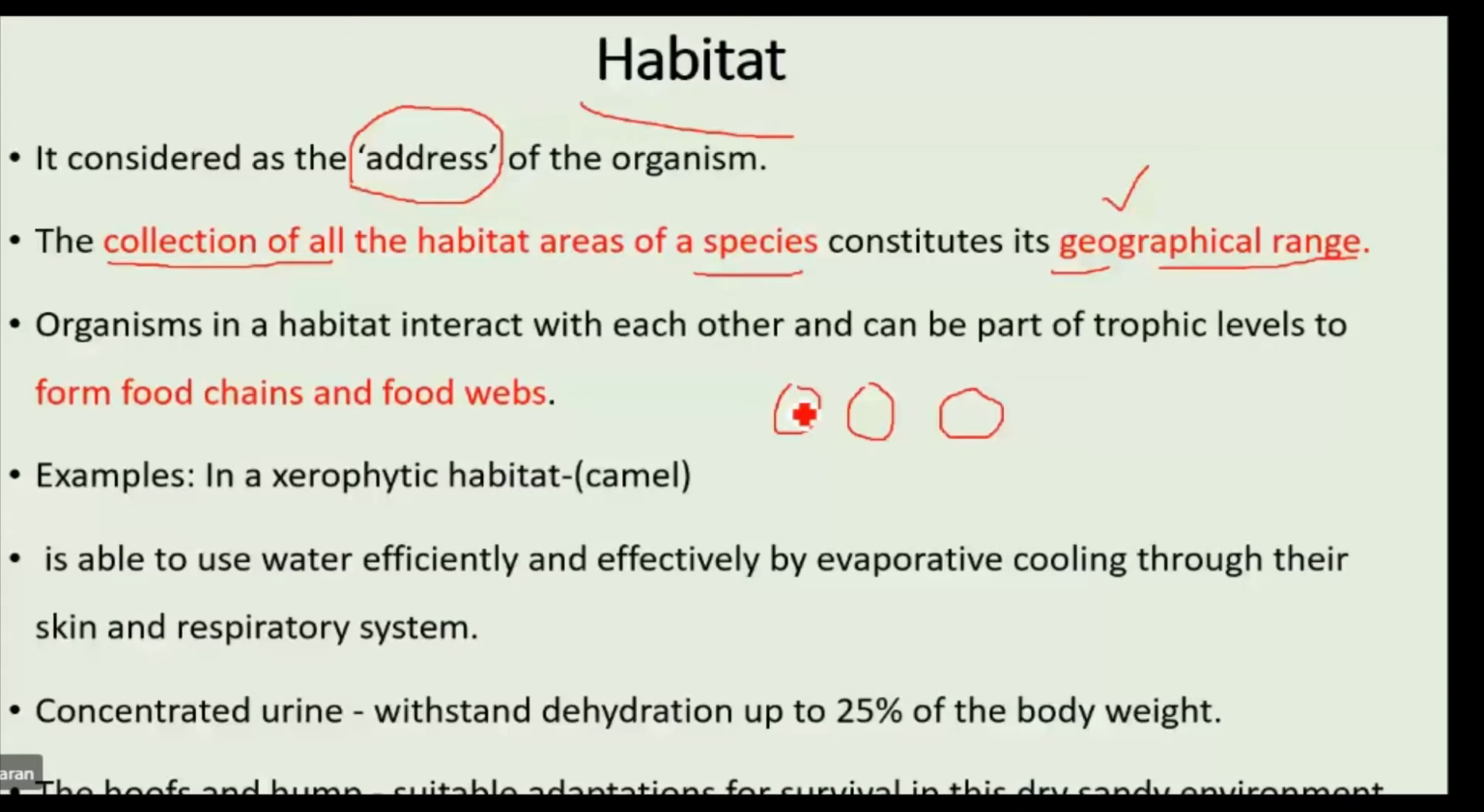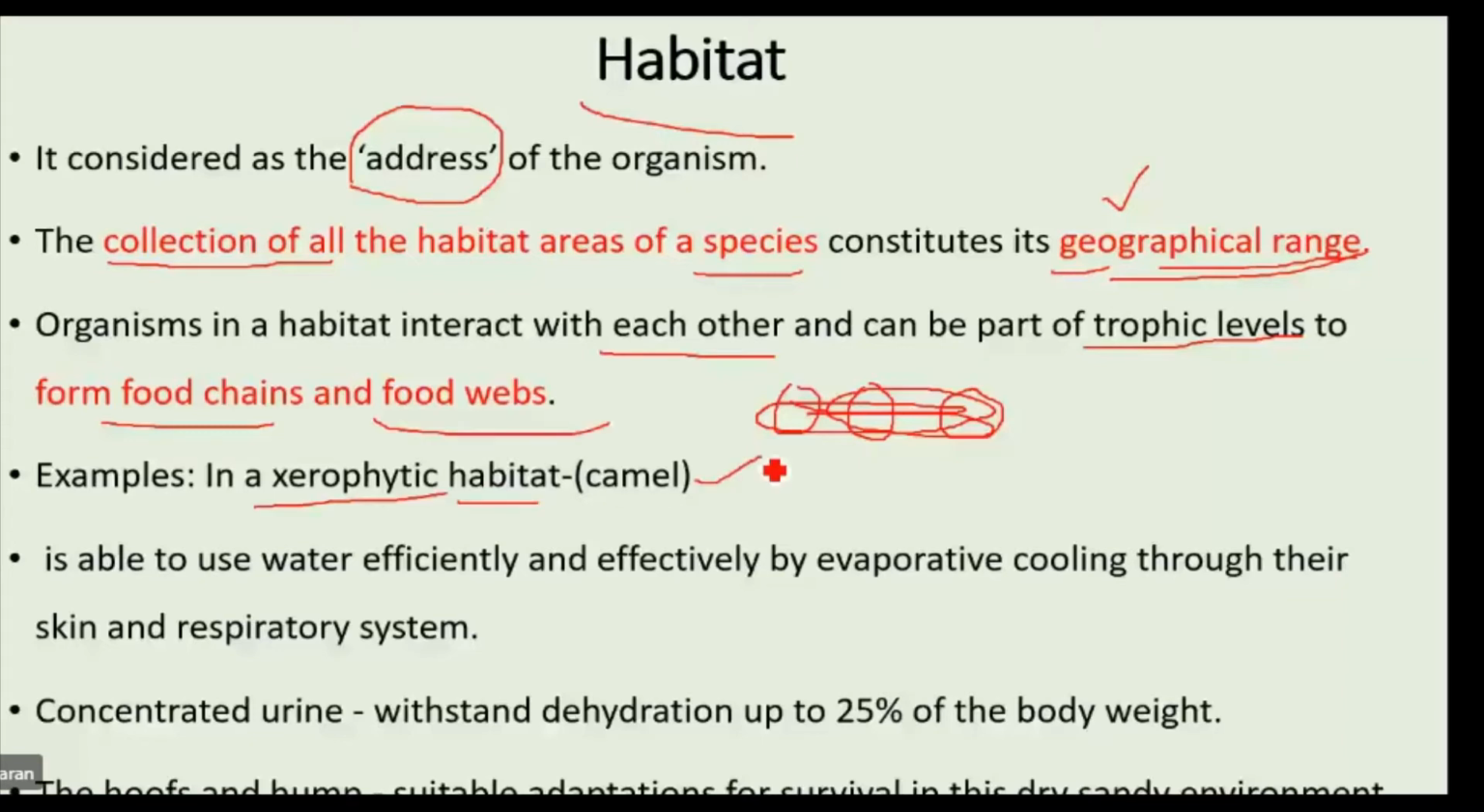Organisms in a habitat, any organism in any habitat, interact with each other. That means other organisms also can be part of trophic levels, to form the food chain as well as food web. For example, a xerobiotic habitat, that is, a camel.